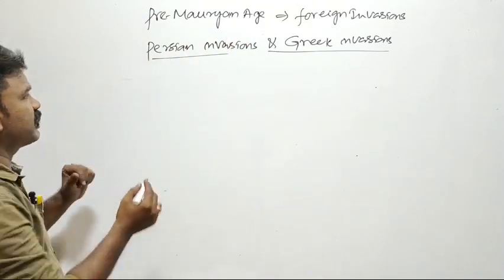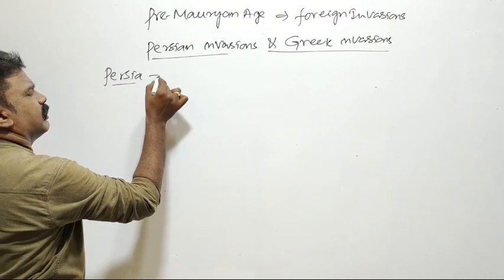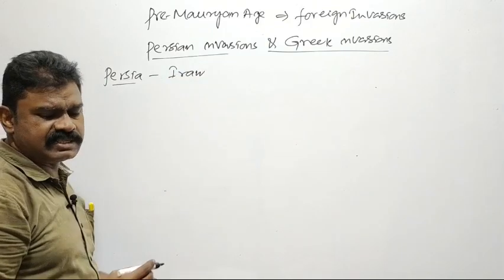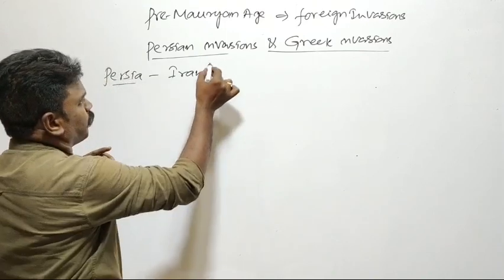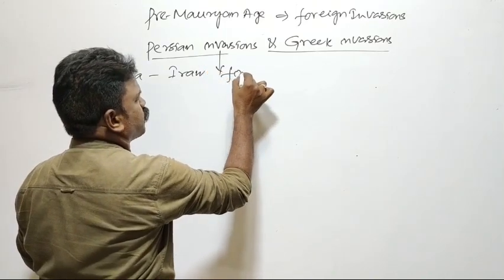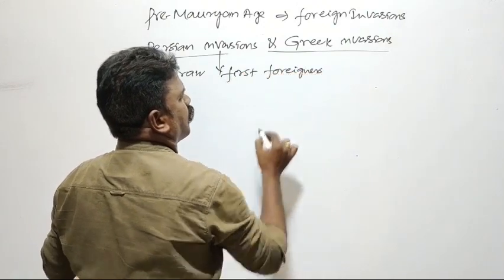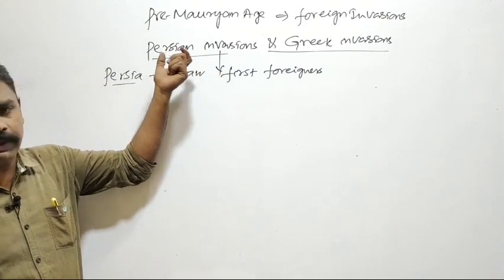Coming to the first, the Persian invasions. Persia is Iran. The modern name of Persia is Iran. Persians were the first foreigners who invaded India. The first foreigners who invaded India were the Persians.